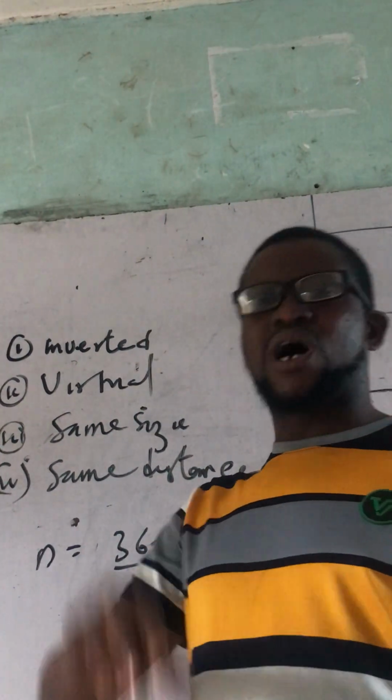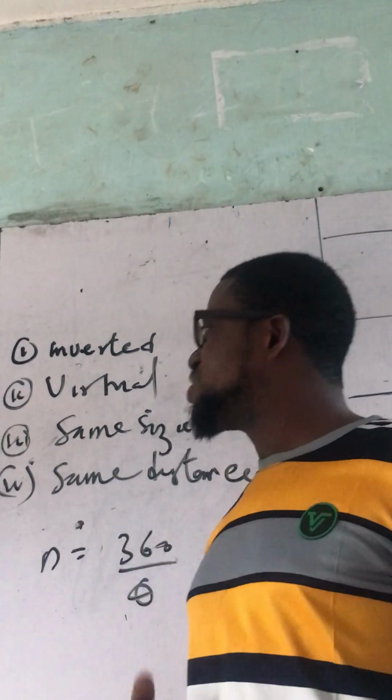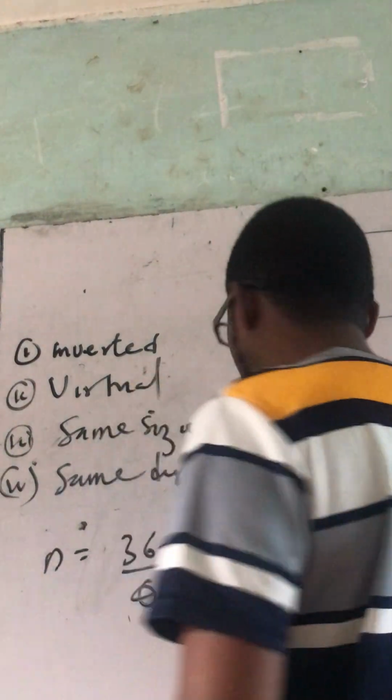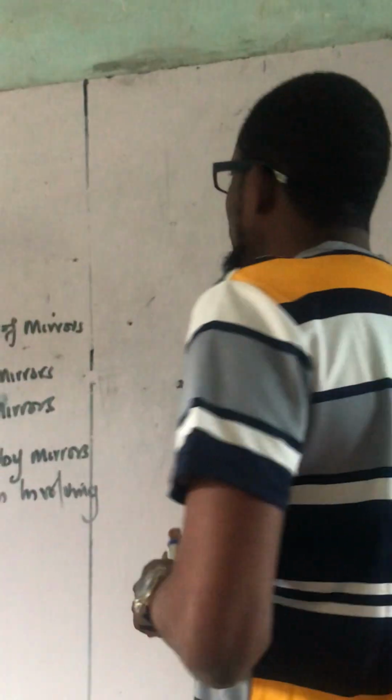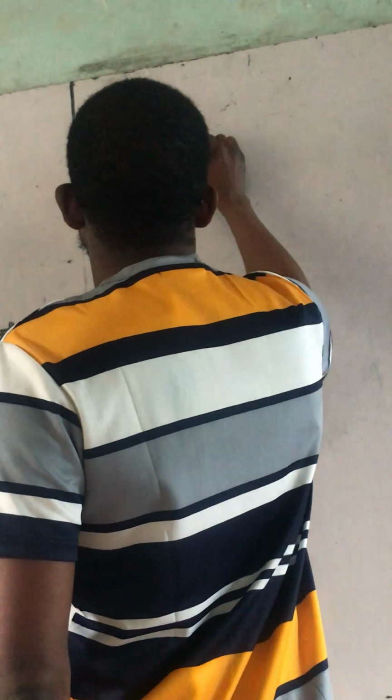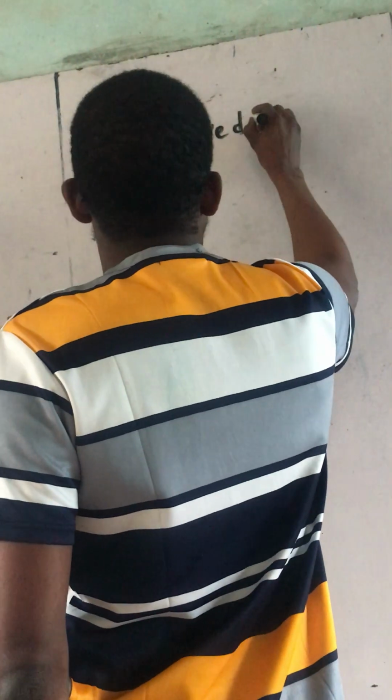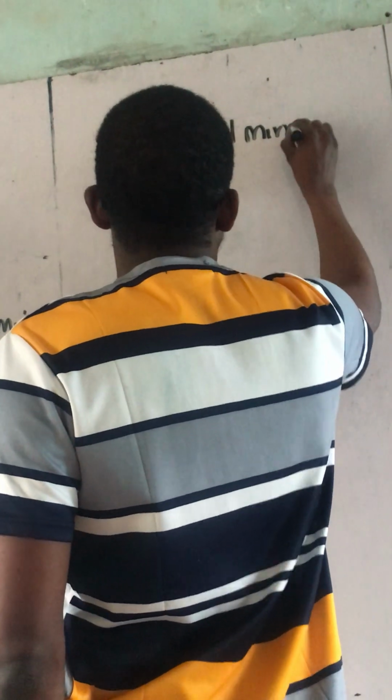But let us go to our target. Our main target for today is curved mirror. That's our main target for today. So we want to discuss curved mirror, which is the second type of what? Mirror.